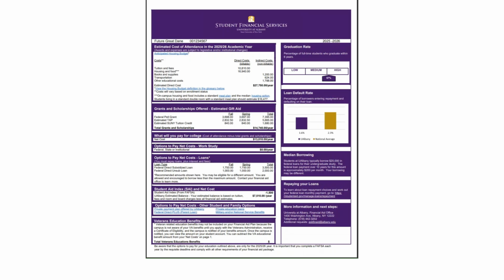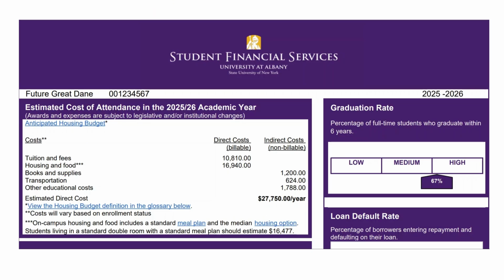On your award letter, you will see the financial aid we determined you may be eligible for. Your financial aid award letter could include federal aid, estimated state grants, as well as institutional scholarships. The award letter will also give you an estimate of any expected balance you may owe when the first bill is due on August 15th. Here, we have a sample award letter for a New York State resident attending full time and living on campus in a standard room with a standard meal plan.